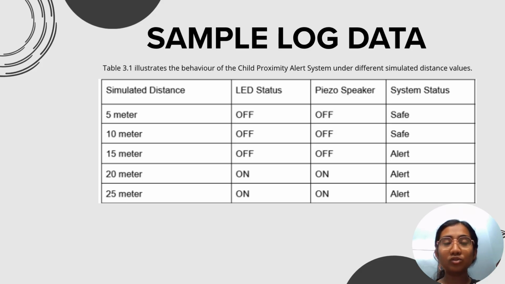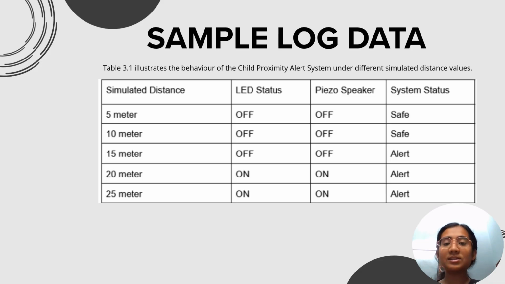A critical boundary condition occurs exactly at the 15-meter mark. Here, the system status flags as an early alert state, though the physical actuators remain temporarily off because the distance has not yet strictly exceeded our boundary threshold in the code logic.